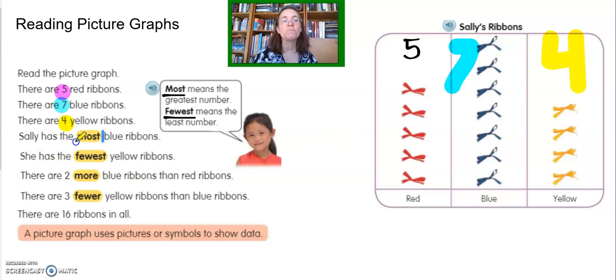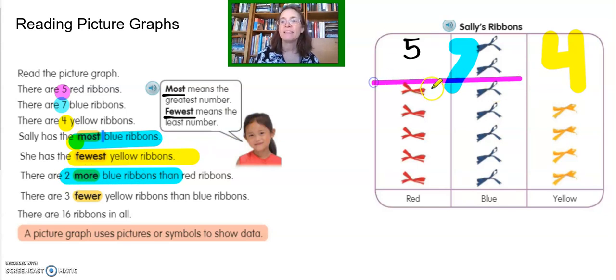Sally has the most blue ribbons. Ooh, let's do that one in blue. She has the fewest yellow ribbons, and we can see that because we organize them into these stacks here. We can kind of see that easily. She says she has 2 more blue ribbons than red ribbons. Okay, let's see here. If that is how many red ribbons, do you see how 2 more are happening right there?